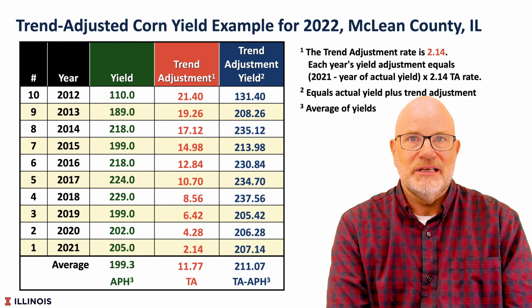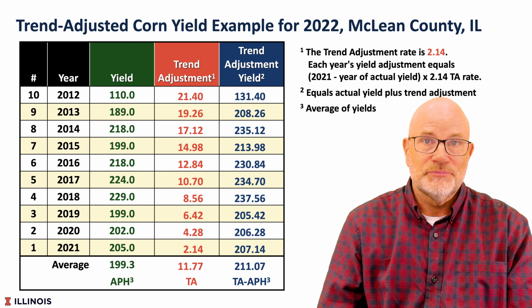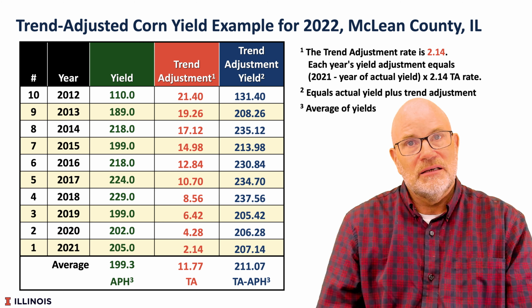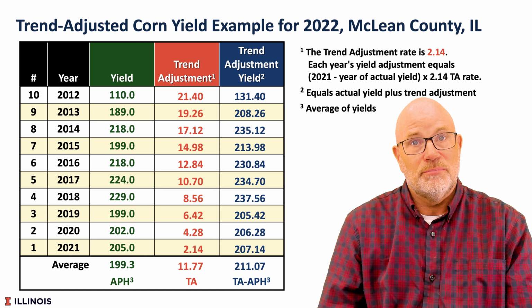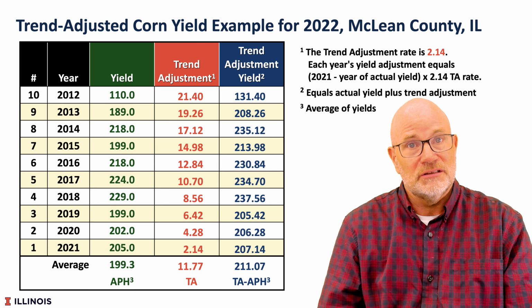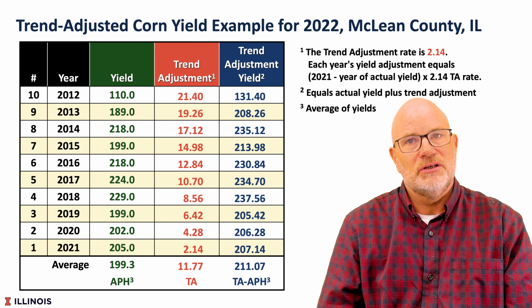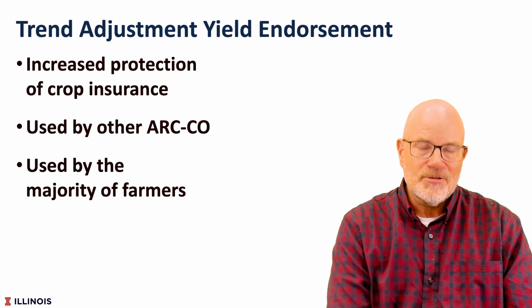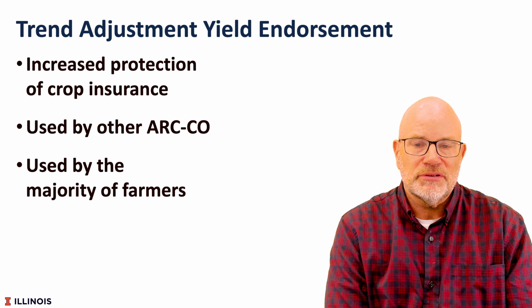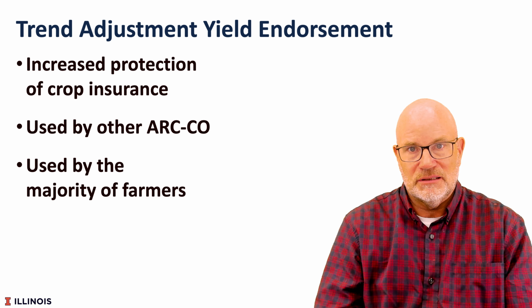That process would be done for each year in the yield history. In our example, that trend adjustment would increase the yield from 199.3 bushels for the APH yield up to 211.07 bushels for a trend-adjusted APH yield, and that trend-adjusted APH yield would then be used to set guarantees. That process increases protection offered by crop insurance because for the same coverage level, our guarantee is higher.